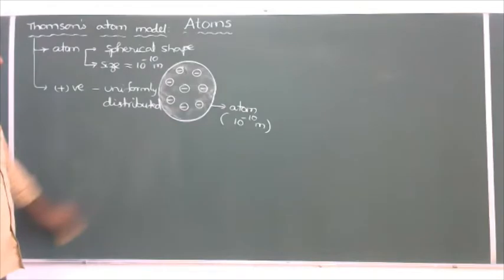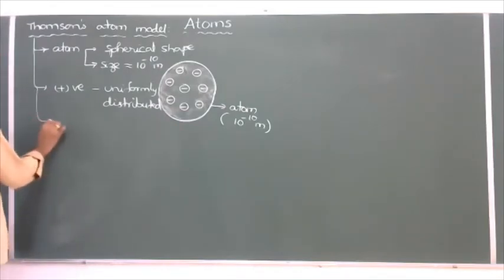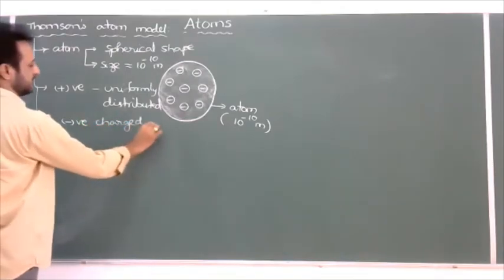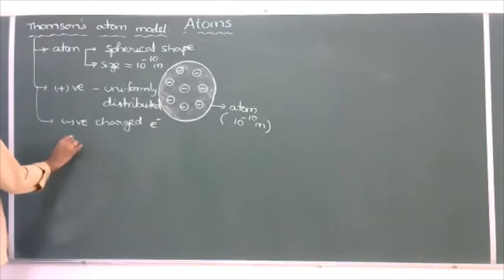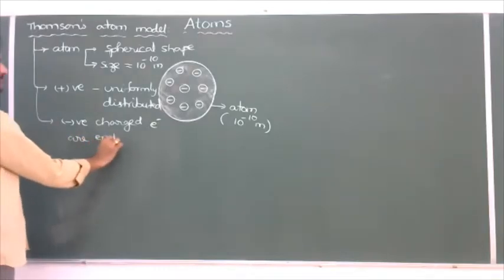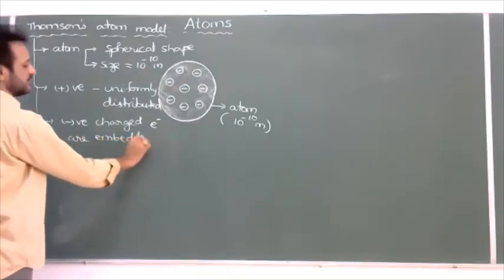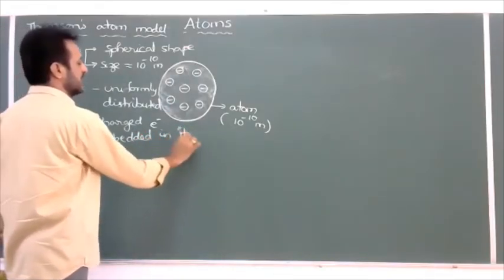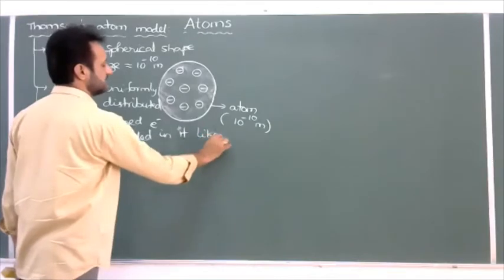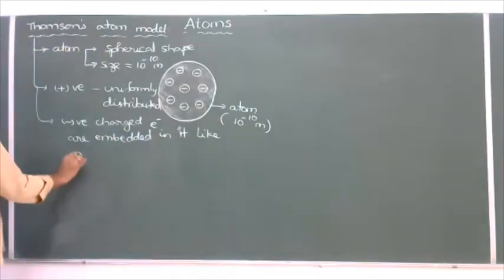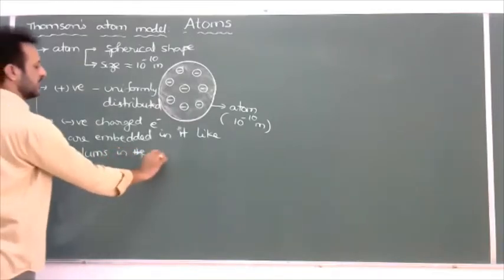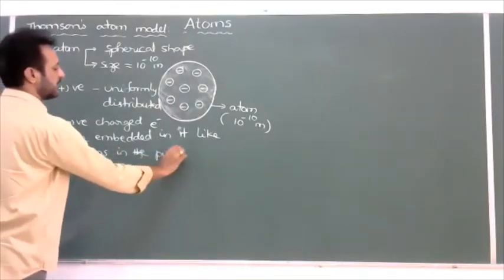Like a plum. But what about negatively charged electrons? Negatively charged electrons are embedded in it, like seeds in the watermelon or plums in the pudding.